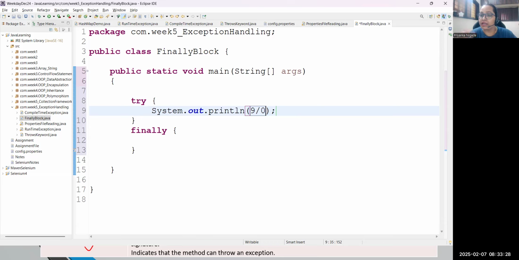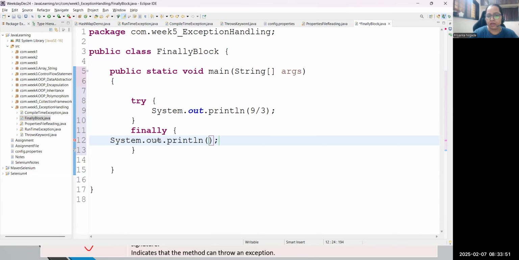That is arithmetic exception. Okay, before exception, suppose I write 9 divided by 3. At this moment, what will happen? You will see the division result in the console, and then control will come to the finally block, and whatever statement you have written in the finally will be executed. So for example, I'm just writing "test completed", fine.